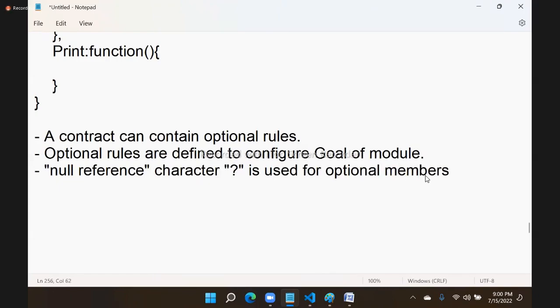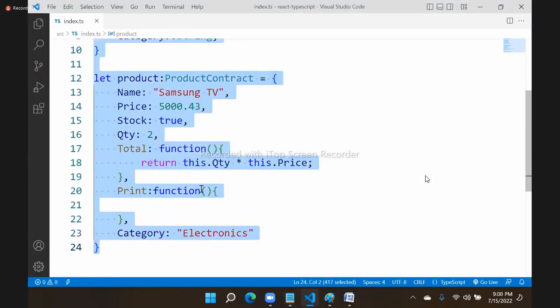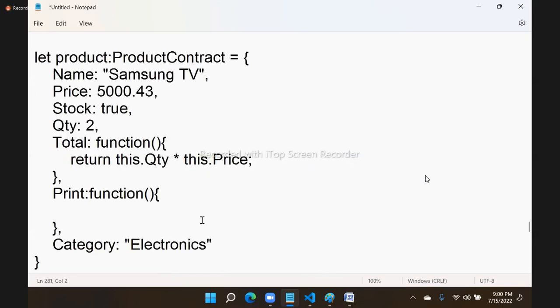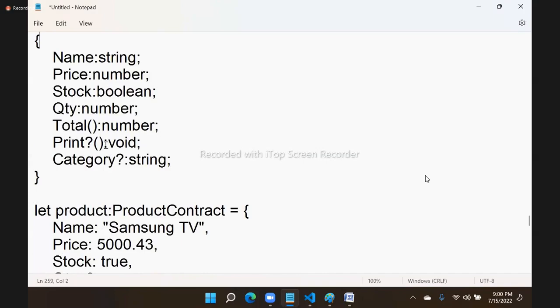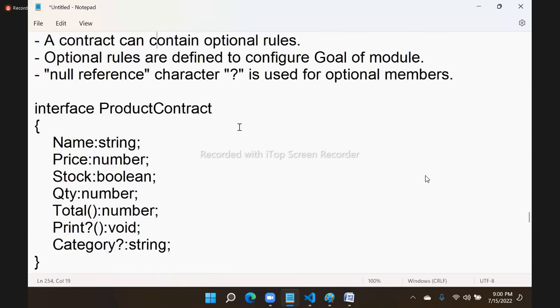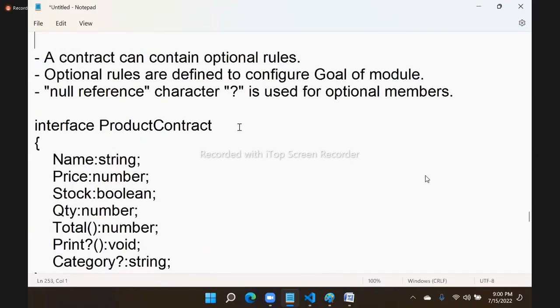We use null reference character. And this is the example, just a syntactical point I am giving here. Right? We have in the rules, we have print as optional, category as optional. So you can have optional rules. So interfaces are used to design contracts.